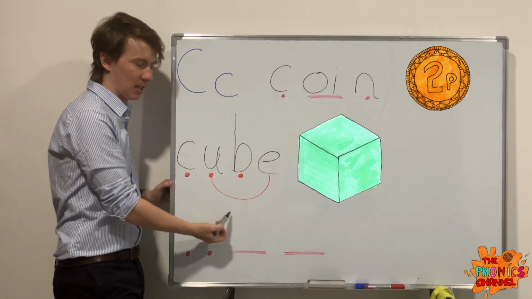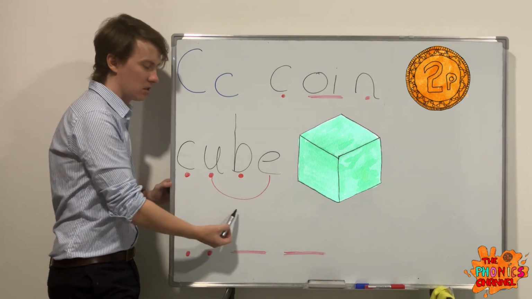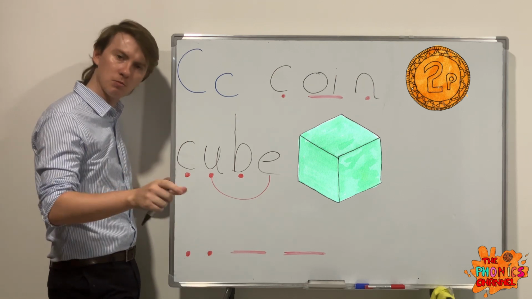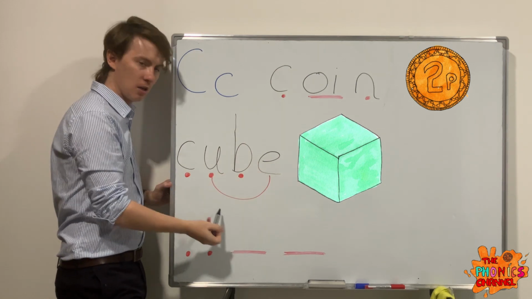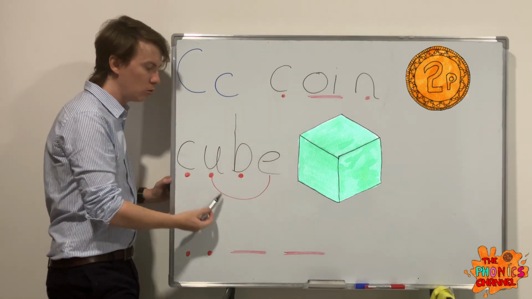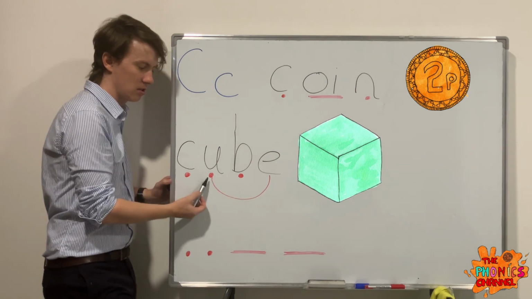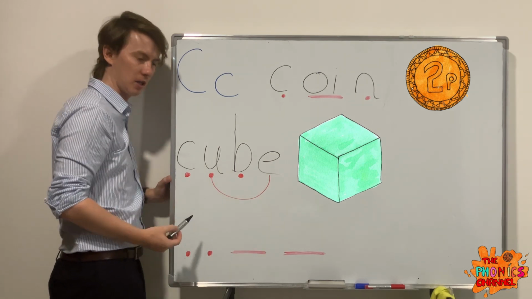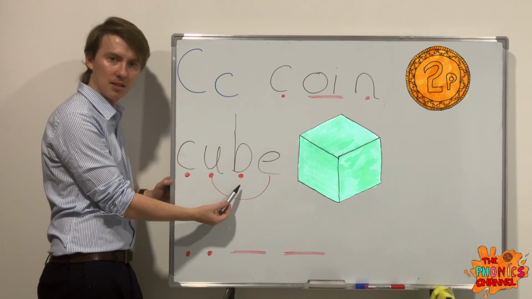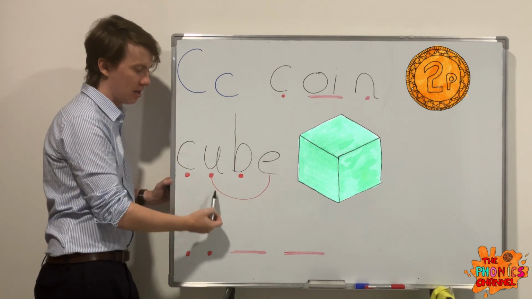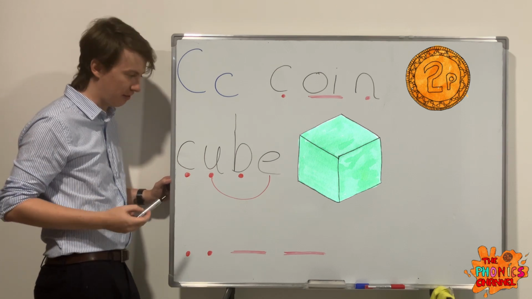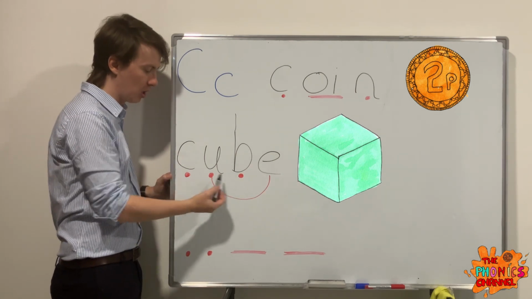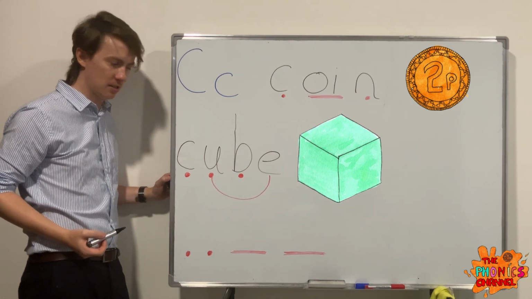So here we have a split digraph. The E joins the U to make the U sound in this word. Sometimes it's one sound, sometimes another, but in this word it makes the U sound. K, U, B. E joins the U to make the U sound. B is the last sound that we say. So this U and E, that is just one sound. Here we have four letters, 1, 2, 3, 4, four letters, and how many sounds? K, U, B, 1, 2, 3, three sounds.